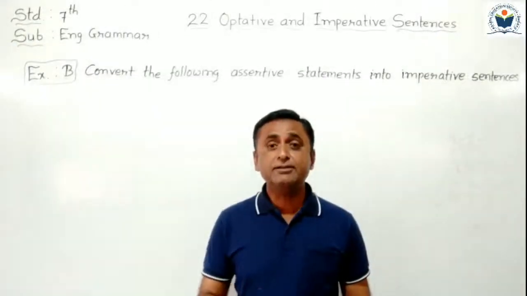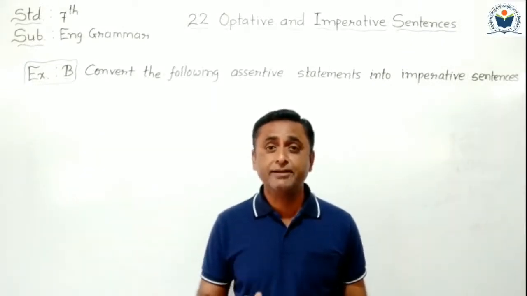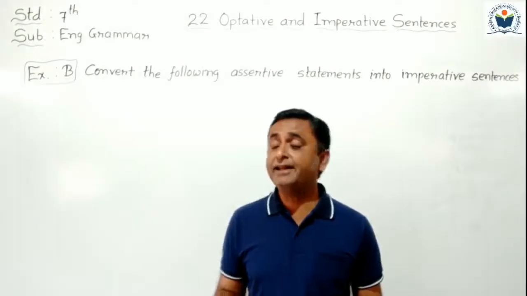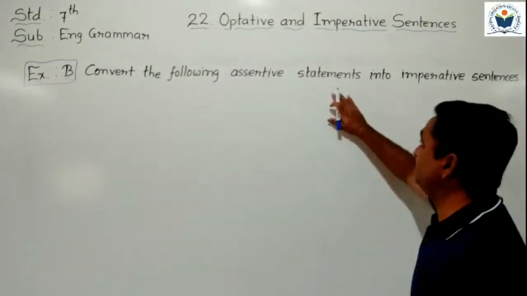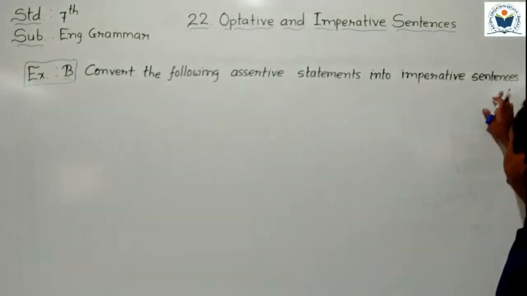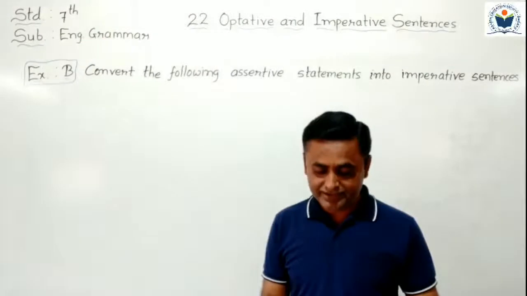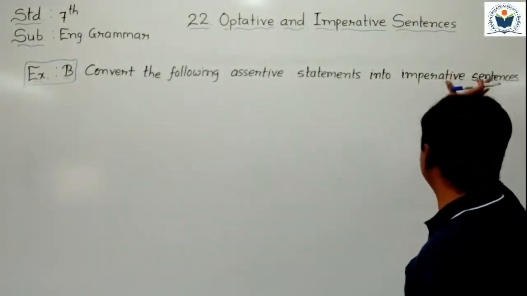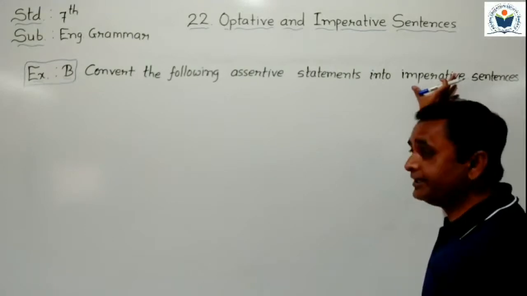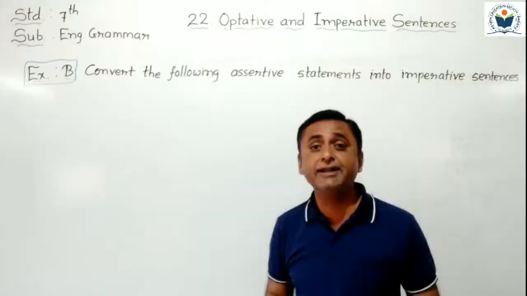Based on our understanding about imperative sentences, we have to do exercise B. Exercise B heading is given here. See, convert the following assertive statements into imperative sentences. In your grammar textbook, one mistake is there. In the heading, optative sentences is given here instead of imperative sentences. Instead of optative, you just have to write imperative sentences in the heading of exercise B.